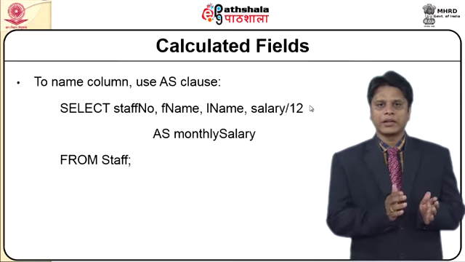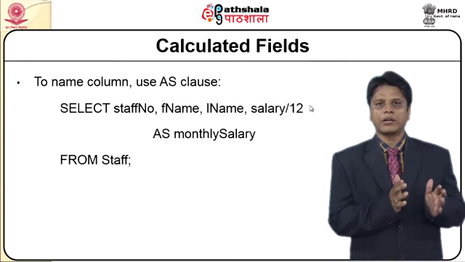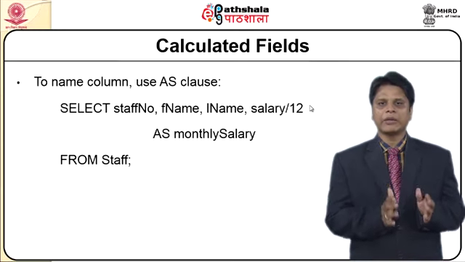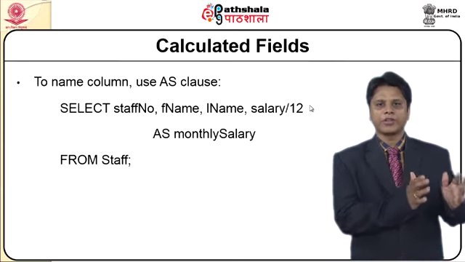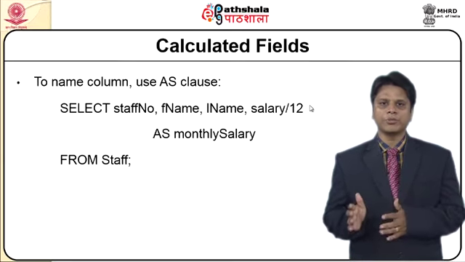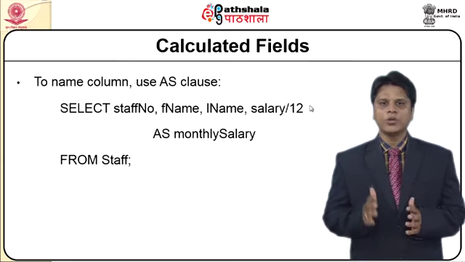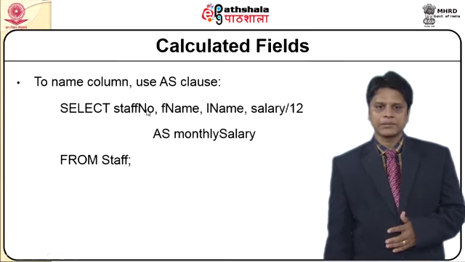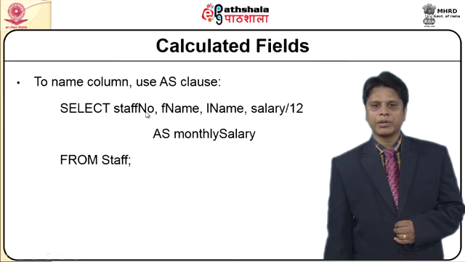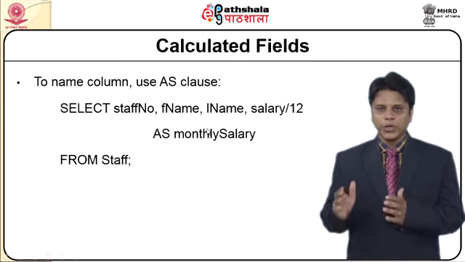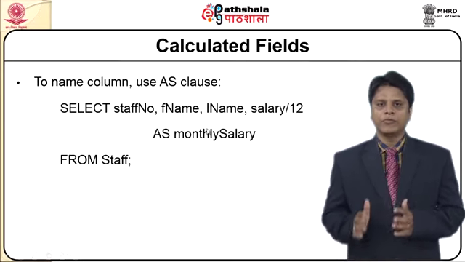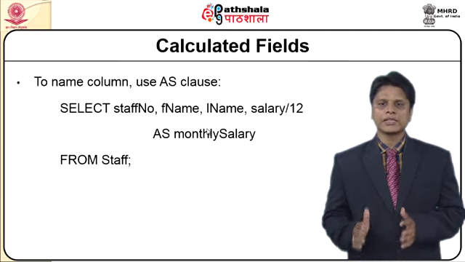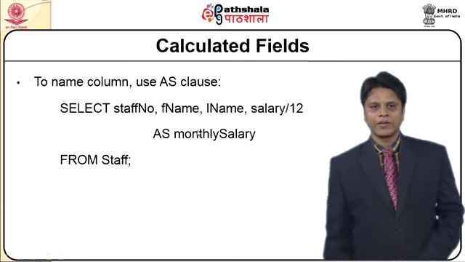So, the table cannot be named with the same value. The table name should be separate for the first table, and the table name for this should be separate as well. So, how to name the second table, for which we may use an AS clause. Select staff number, first name, last name, salary divided by 12 as monthly salary. So, the newly formed table will be called from now on the monthly salary table from staff.